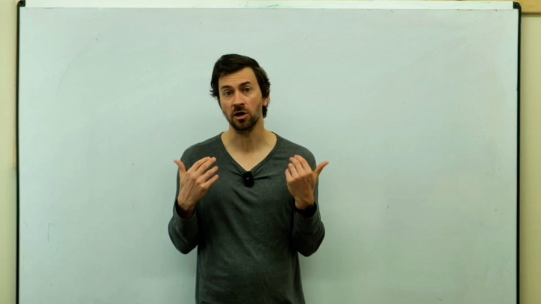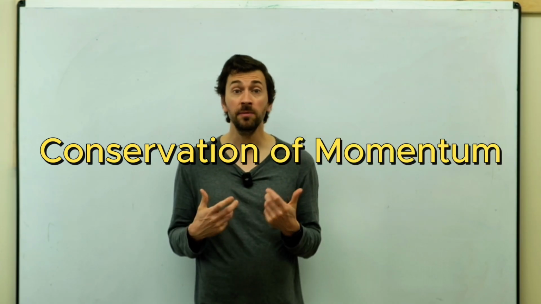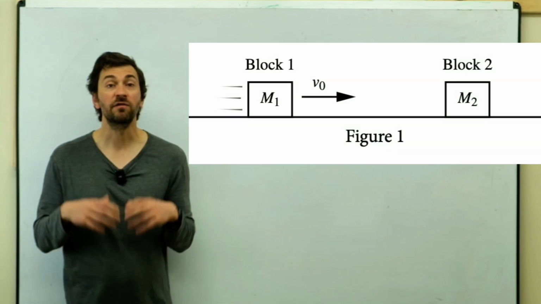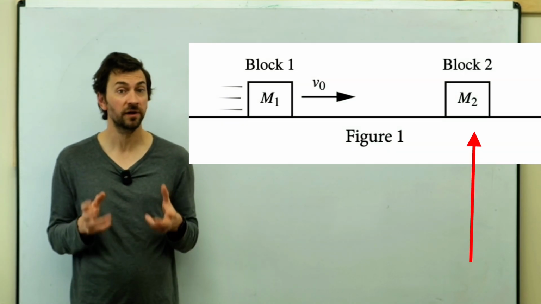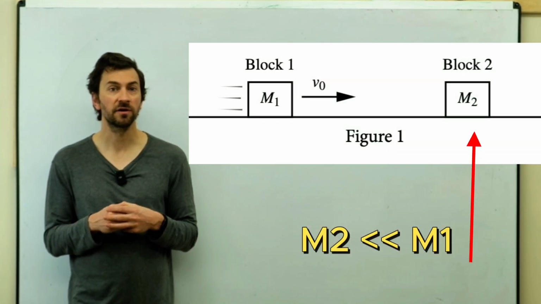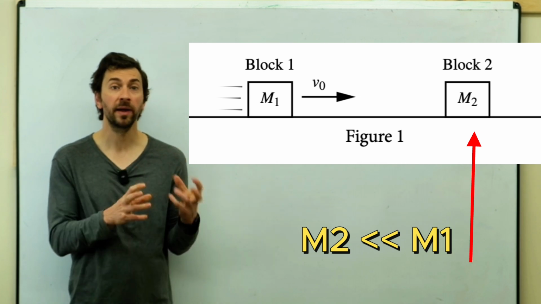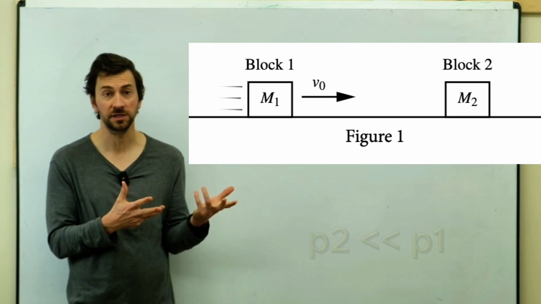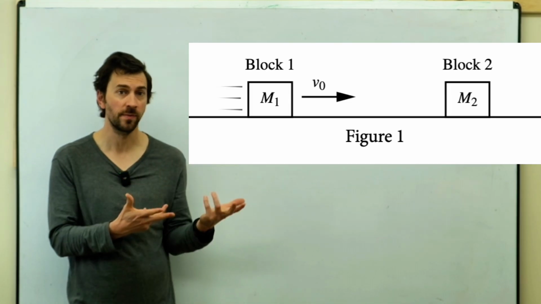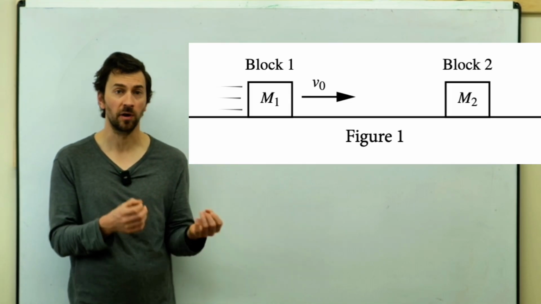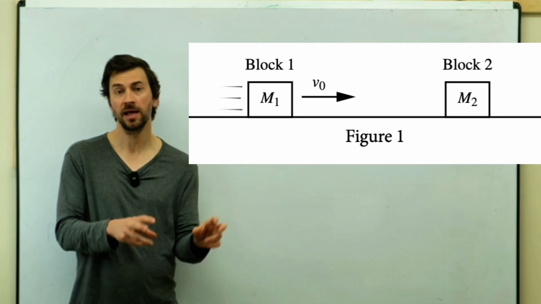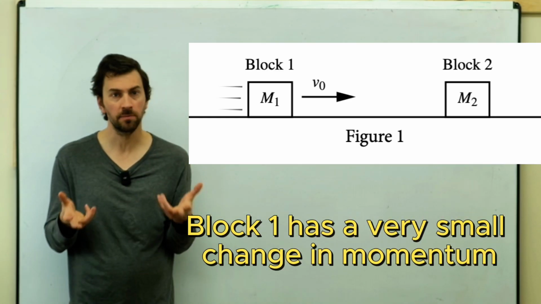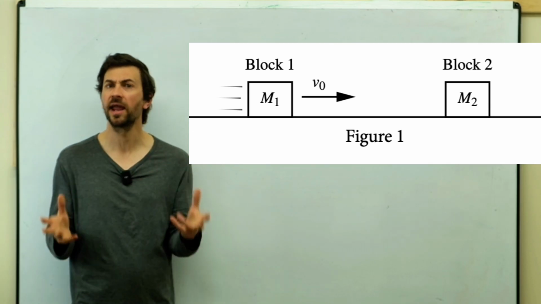I'm going to cite the conservation of momentum and begin by thinking about the momentum of block 2. If we think about block 2, it's got a very small mass. Because it's got a very small mass, its momentum compared to block 1 is very small. So it does have a velocity after the collision, it does have momentum, but its momentum is very small. That means the change in momentum that block 1 gets is very small. There will be maybe some small change in momentum, but it's negligible.